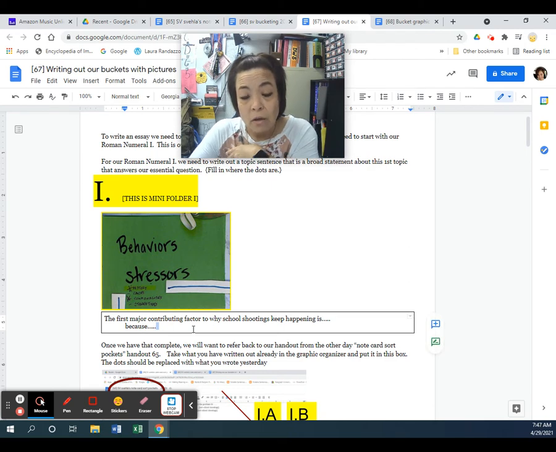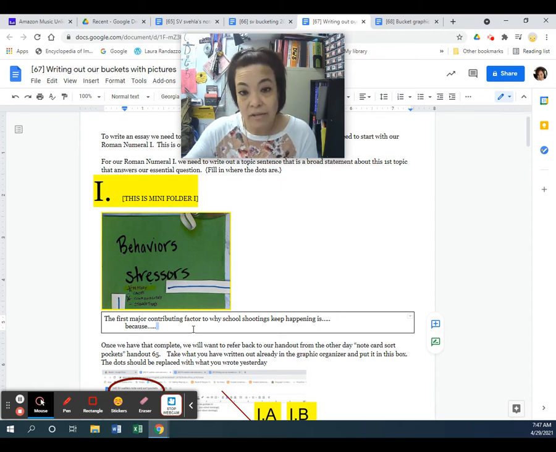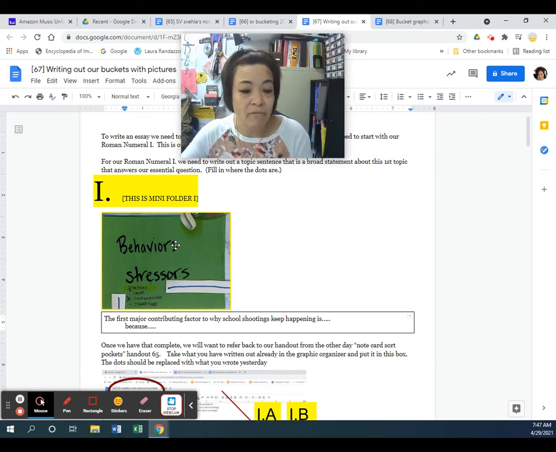We're going to put it right here in this box. The sentence stem is: the first major contributing factor to why school shootings keep happening is because, and the first major contributing factor is this behaviors or stressors or whatever you're going to call it. What I wrote on mine is: one major contributing factor to why school shootings keep happening is because behaviors go unrecognized or ignored and stressors from students' pasts aren't generally known by staff. That's what I wrote down for this. That's going to be my first sentence of my first paragraph.